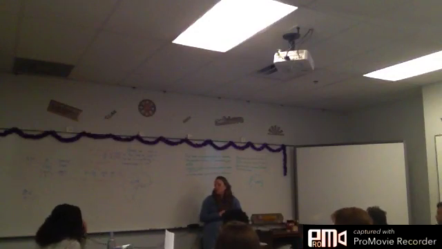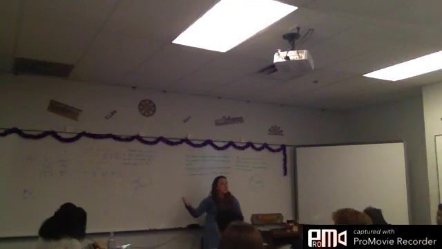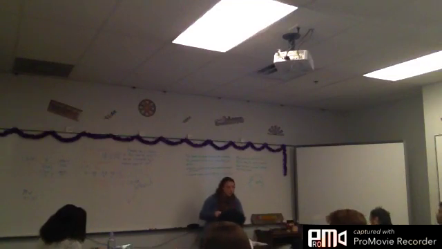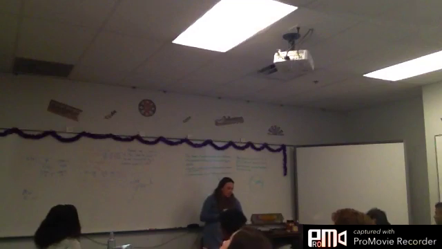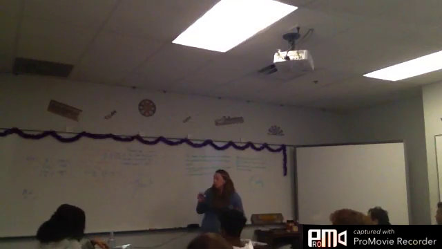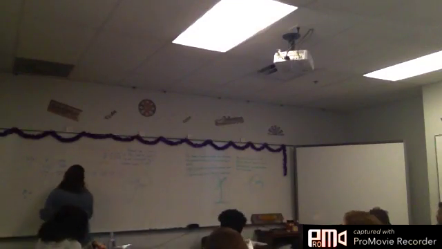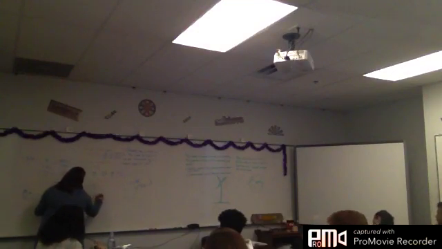17 pi over 6 is more than 1 rotation around a circle, right? Because a circle is 2 pi, yes? So I'm going to take 17 pi over 6 in this case for the coterminal angle and subtract from it 2 pi. You have to work backwards on this one, because that angle is already larger than a circle. So 17 pi over 6 minus 2 pi.